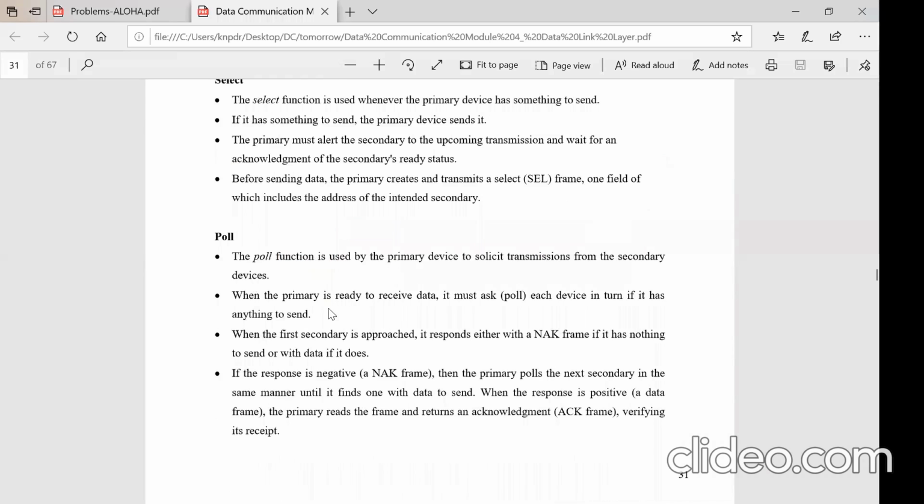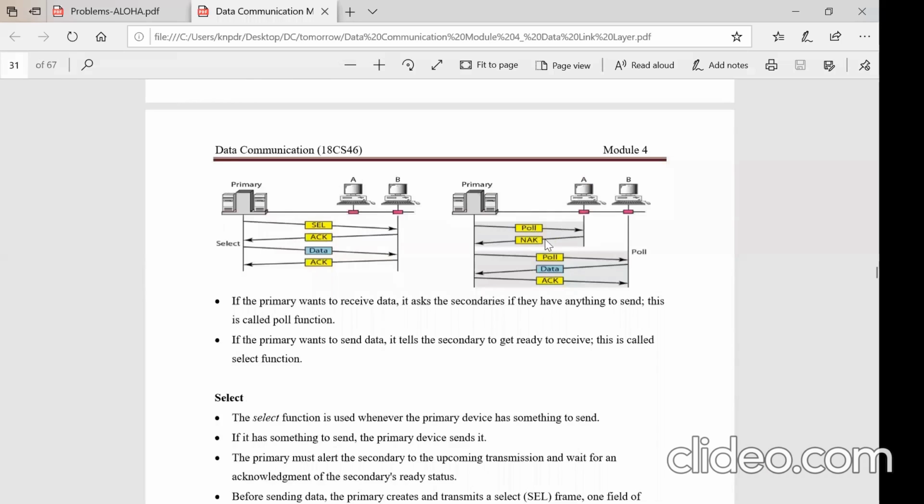It will ask A first, once again in order. It will ask A, poll, are you ready with the data? It will send the poll packet. That is nothing but asking A, are you ready with the data? Suppose A is not ready with the data, it says not acknowledged.